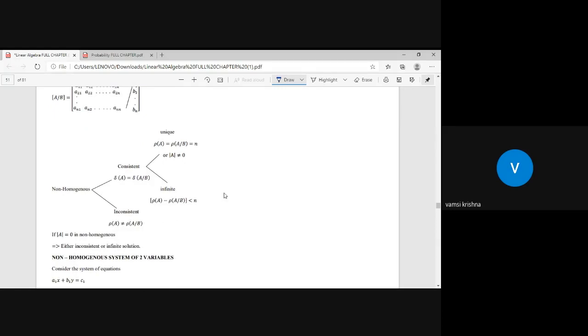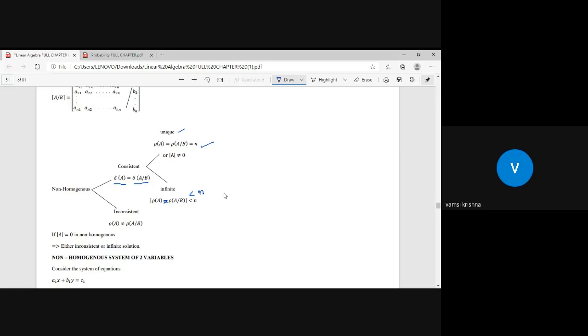If the rank of the augmented matrix AB is equal to the rank of the coefficient matrix, then your system has a solution. Not only are they both equal, but if they are also equal to the number of variables, then you have a unique solution. If both are equal but less than the number of variables, then it has infinite solutions. If the rank of the coefficient matrix equals the rank of the augmented matrix and is less than n, then infinite solutions. And if it is equal and moreover equals the number of variables, then a unique solution.